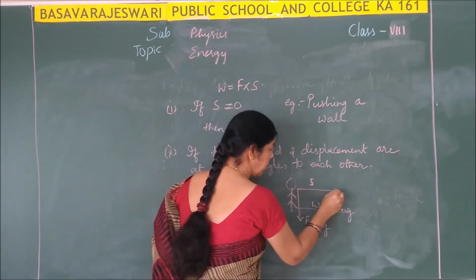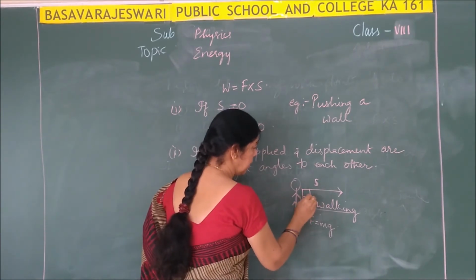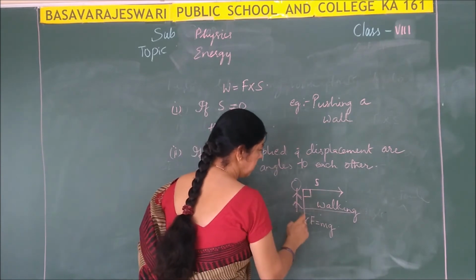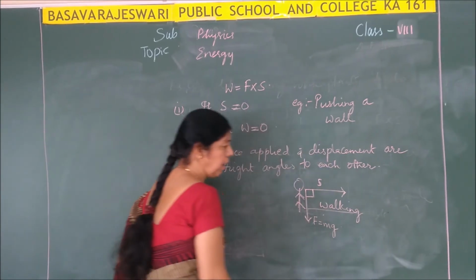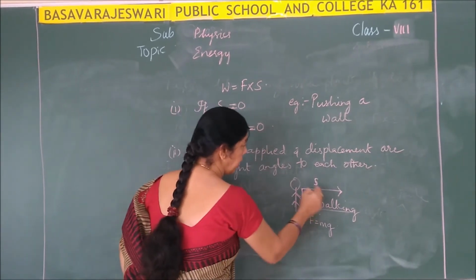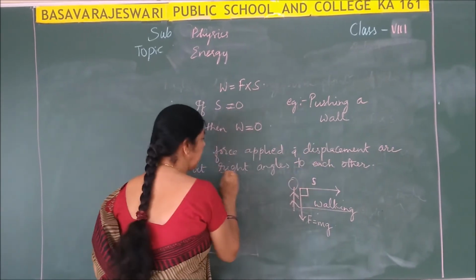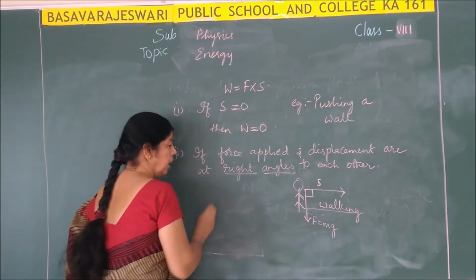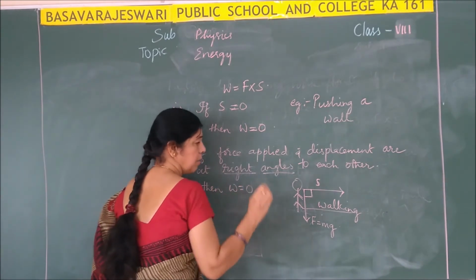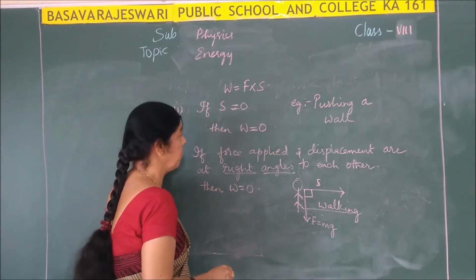And what is the displacement cause? Displacement is in this direction. Now note what is the angle between these two. The angle between these two is 90 degrees, right? Means force and displacement are at right angles to each other. When force and displacement are at right angles to each other, here I have written, if force applied and displacement are at right angles to each other, then work done will be equal to 0. Understood? So, these are the 2 points you have to remember.